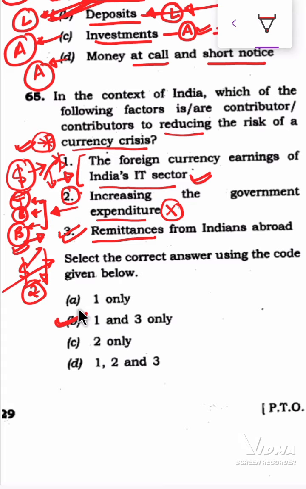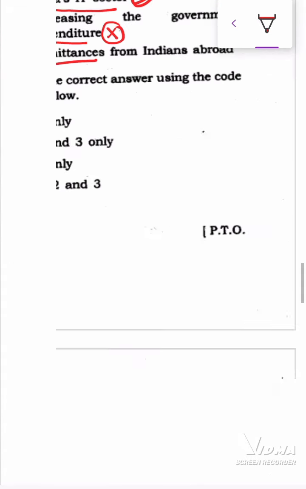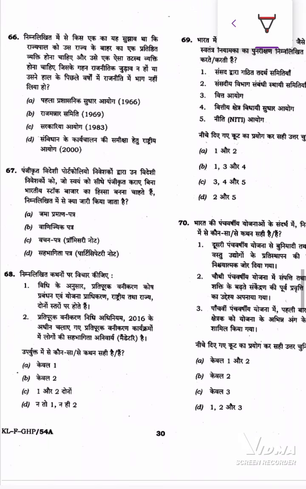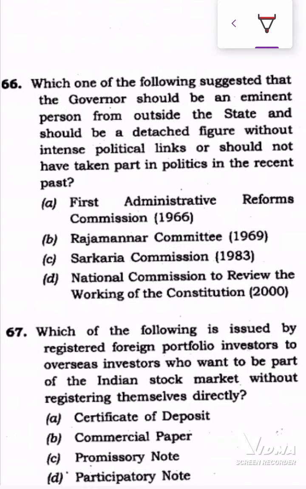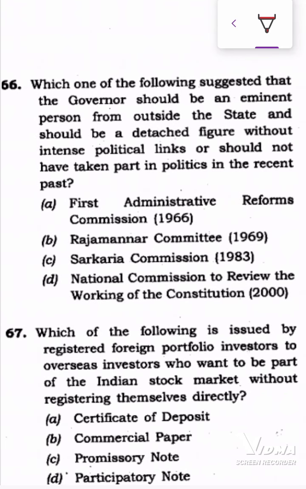Now let's go to question number 66. Which of the following suggested that a governor should be an eminent person from outside the state, a detached figure without intense political links, who should not have taken part in politics in the recent past? This was actually mentioned in the Sarkaria Commission.